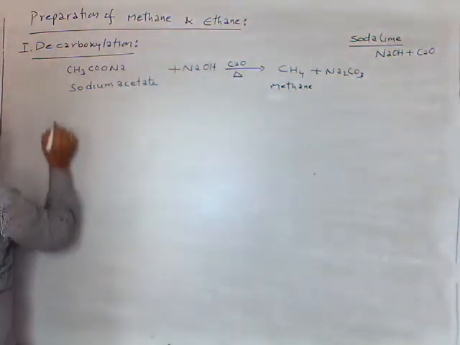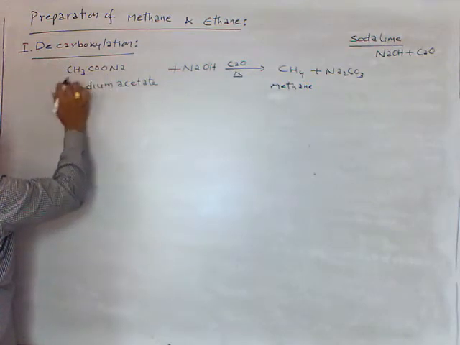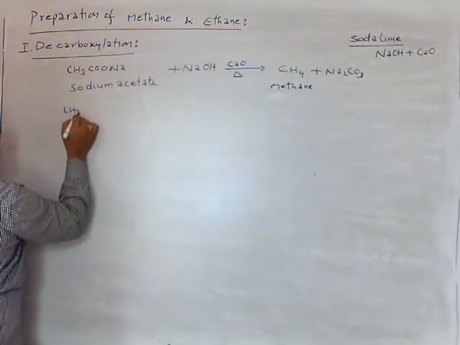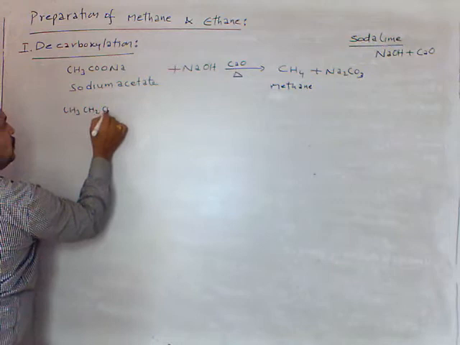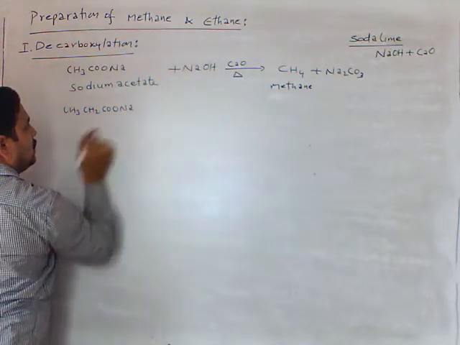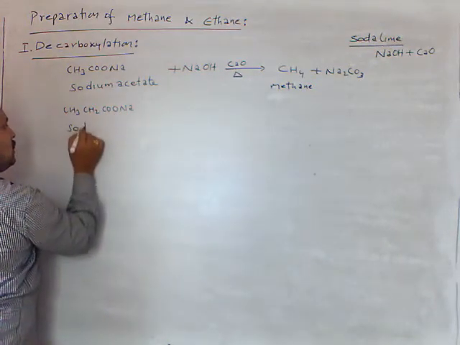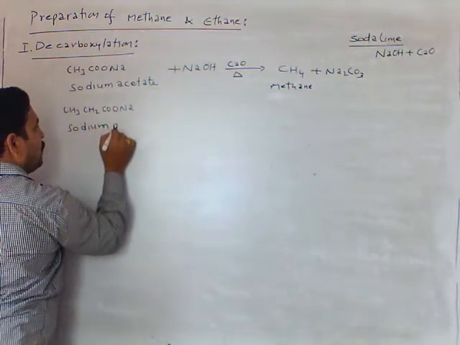Now I am taking 3 carbons here instead of 2. CH3CH2COONa. This we call sodium propionate.